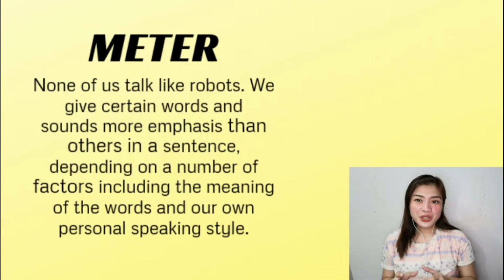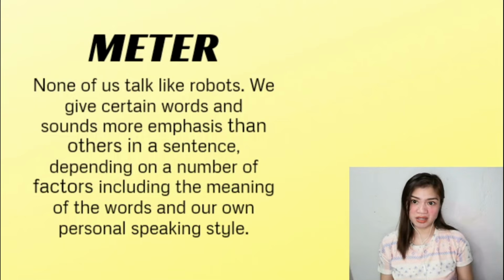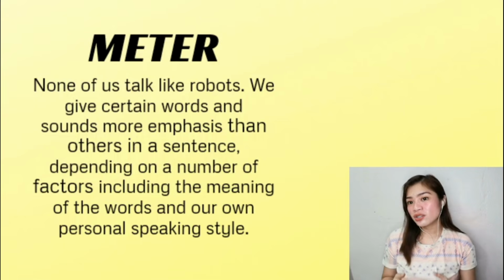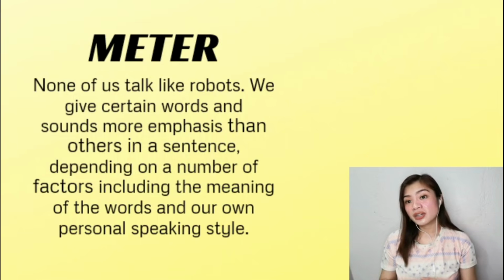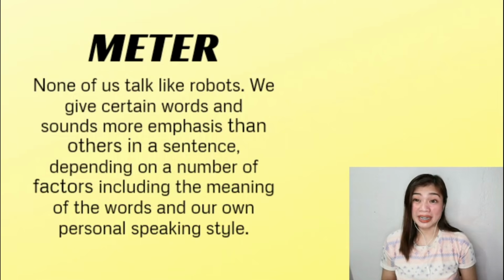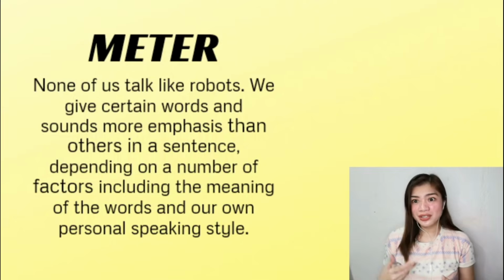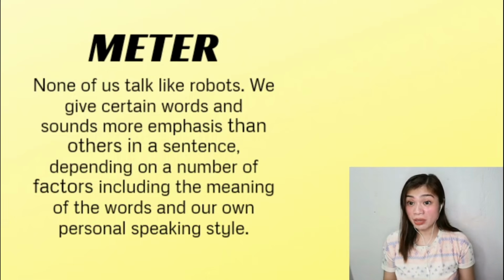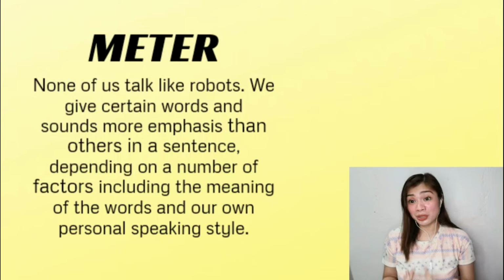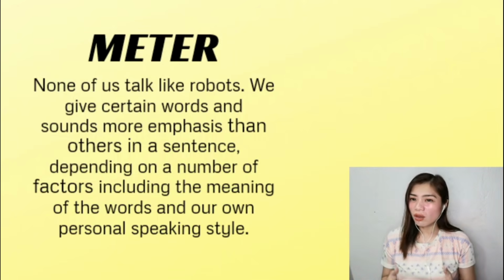When you read metered poetry such as a sonnet in iambic pentameter, you may notice that the meter sometimes sounds uneven or is hard to hear. Meter is just a form of measurement. The real rhythm of a poem is more complicated than that. None of us talk like robots. We give certain words and sounds more emphasis than others in a sentence, depending on a number of factors, including the meaning of the words and our own personal speaking style. So not all of the stressed syllables have the same amount of stress, etc.